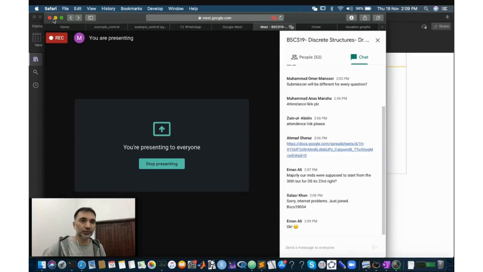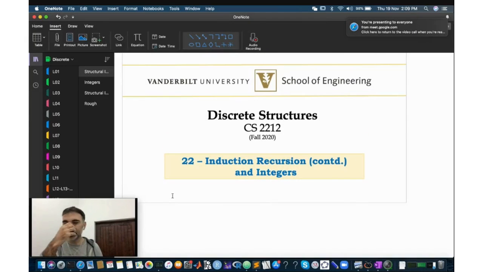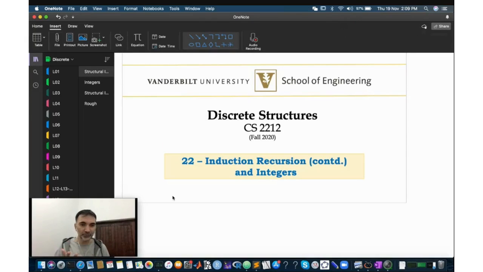So let me do this. This is where we are. We were doing induction, and we did a couple of examples last time. Just to remind you, there were a couple of different flavors of induction that we saw last time. There is weak induction and strong induction. The difference between weak and strong induction is in the hypothesis.